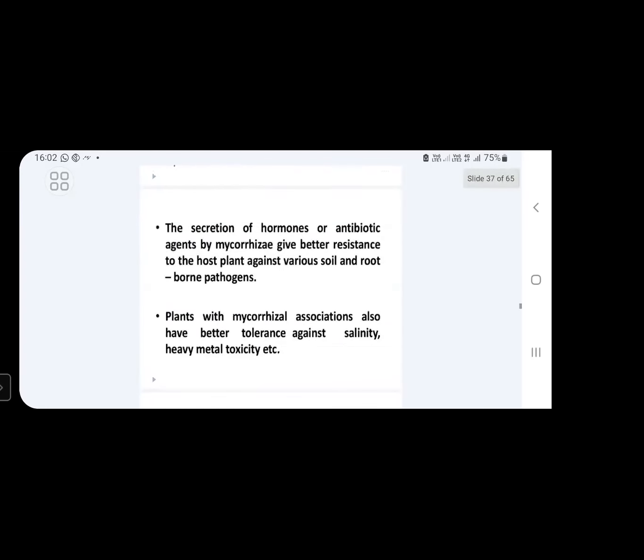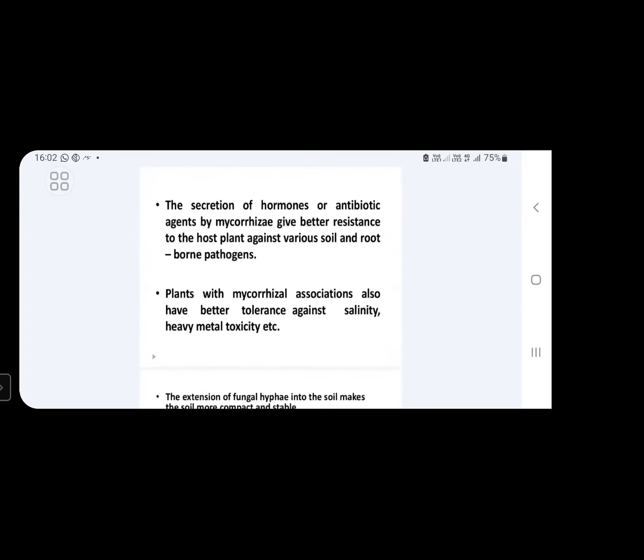Next, the secretion of hormones and antibiotic agents by this mycorrhizae. Because of this secretion, they will give better resistance to the host plant against various types of soil-borne pathogens as well as root-borne pathogens.